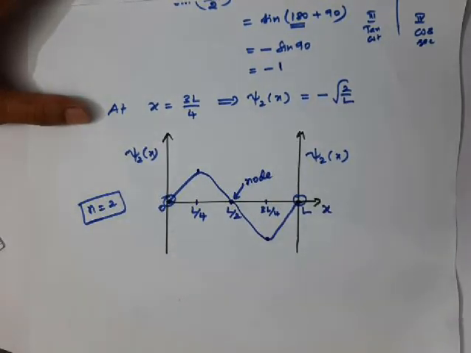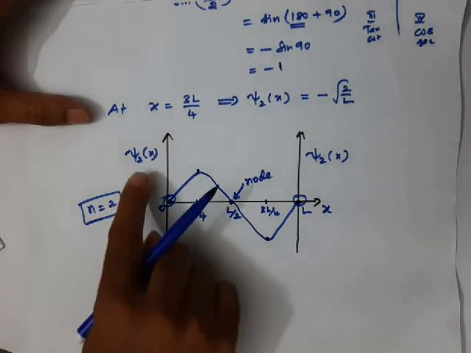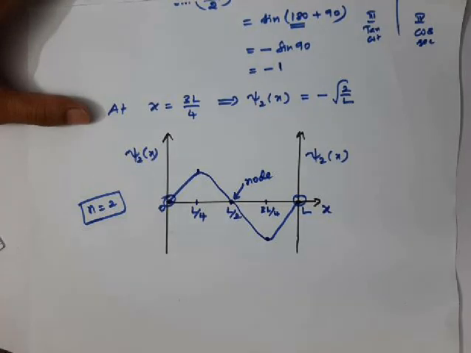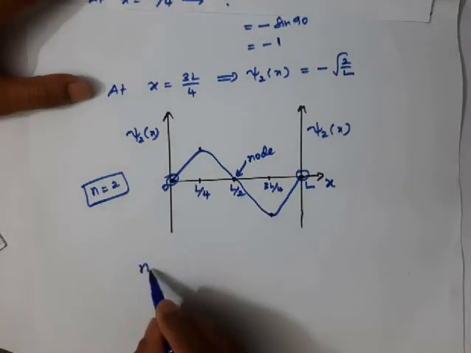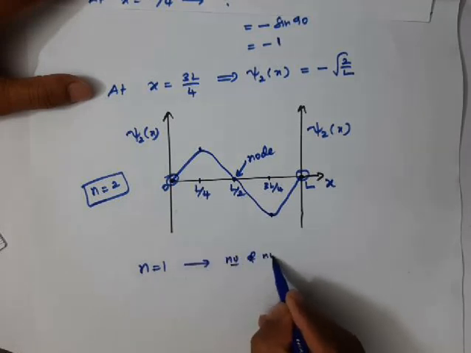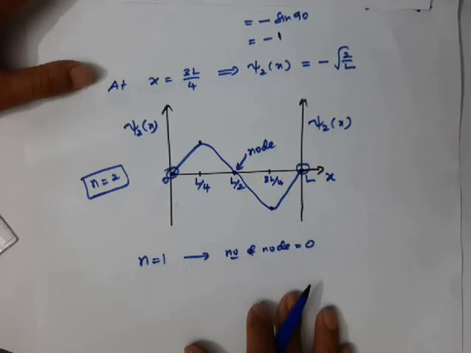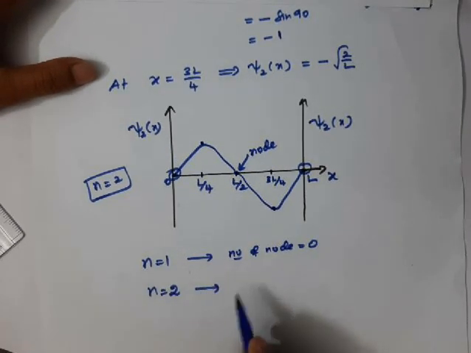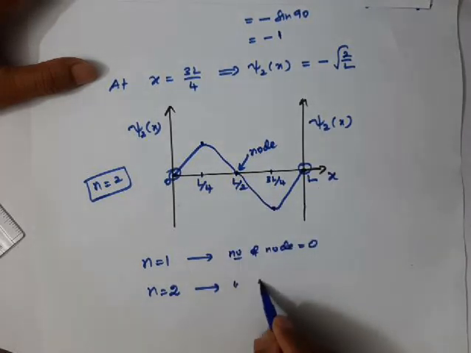So for particle in 1D box, in the first excited state, we have one node, whereas in the ground state, there is no node. For ground state, n is equal to 1, number of nodes equal to 0. Whereas for the first excited state, number of nodes equal to 1.